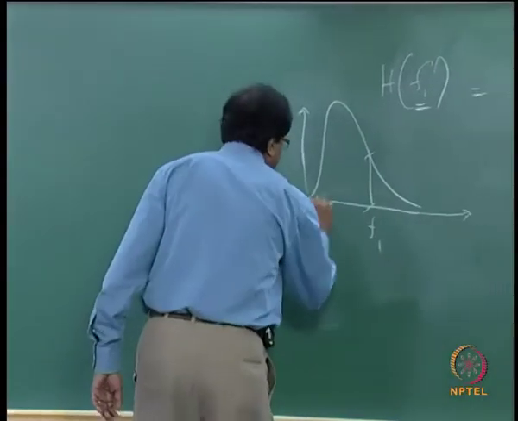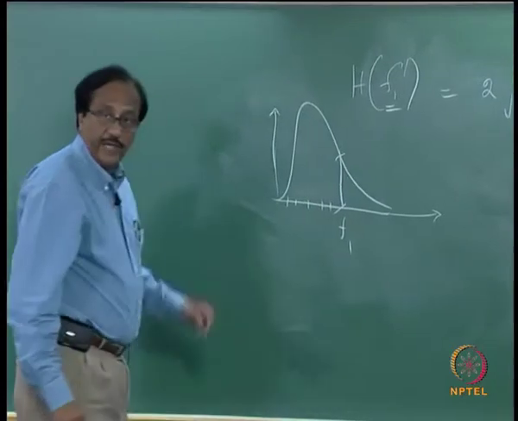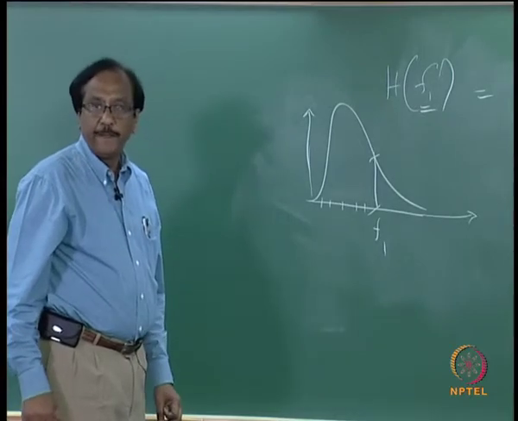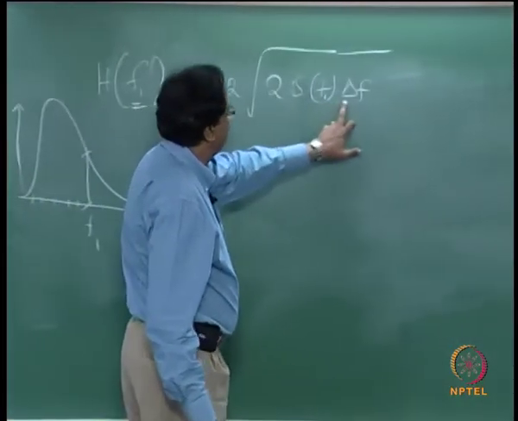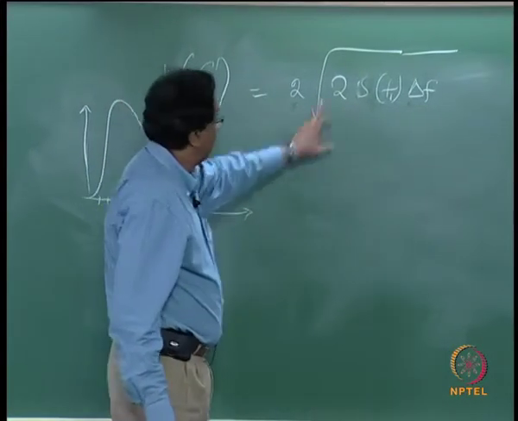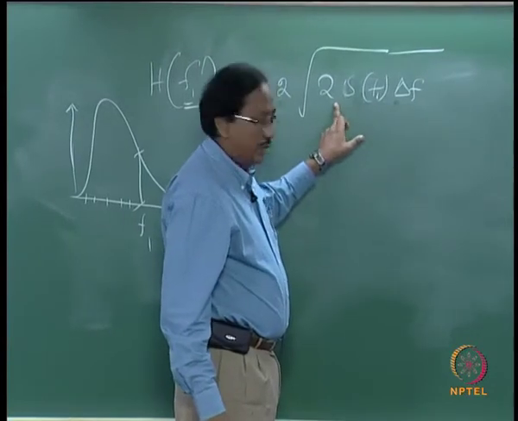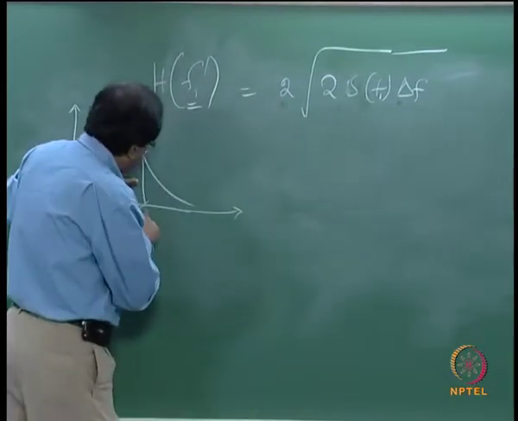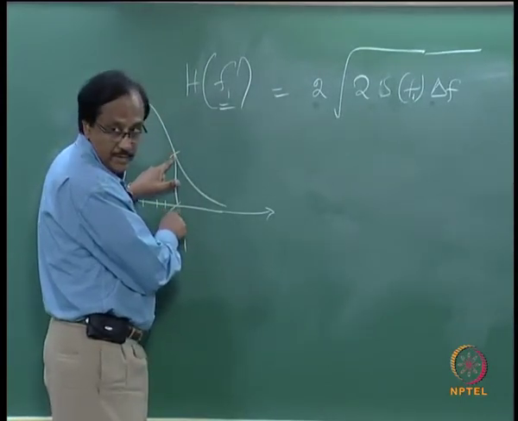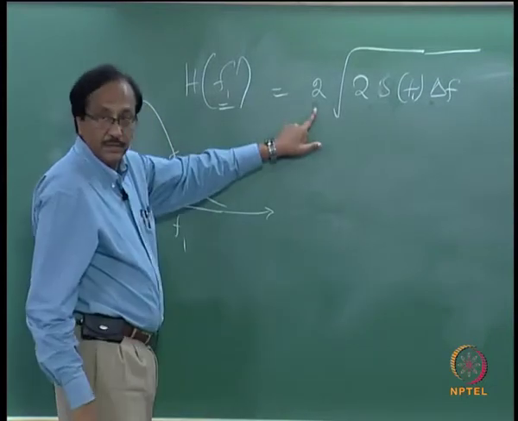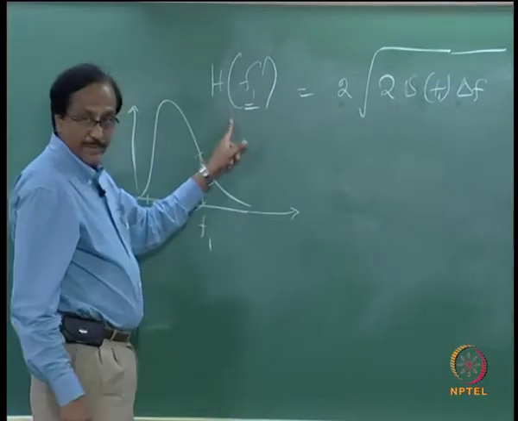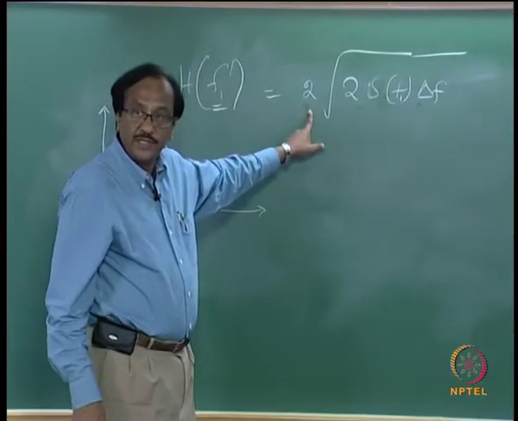So delta f is the frequency interval; the spectrum will have a constant frequency interval. If it is amplitude, this 2 times will not be there, okay. Since we are talking about wave height, you will have this 2 times.